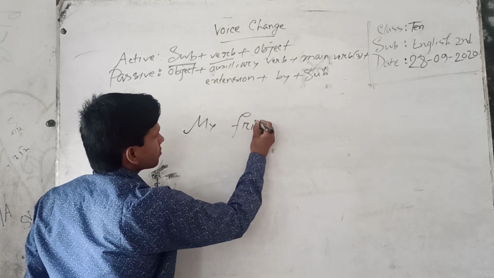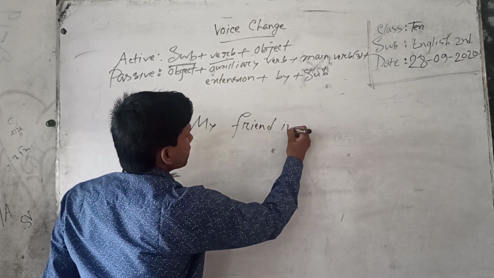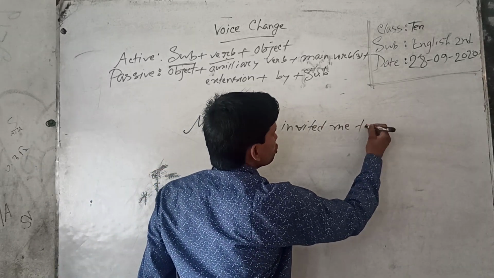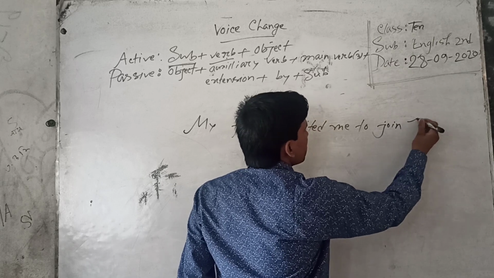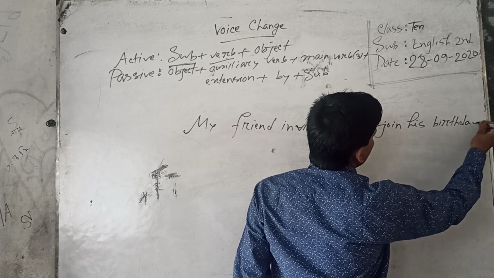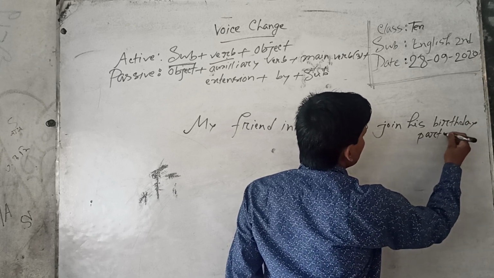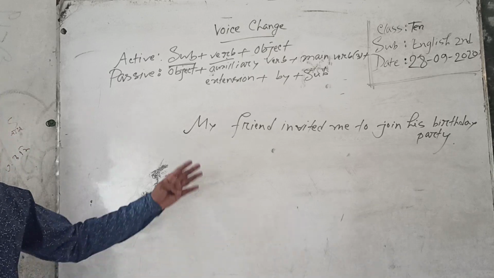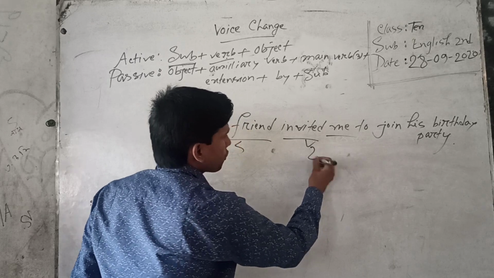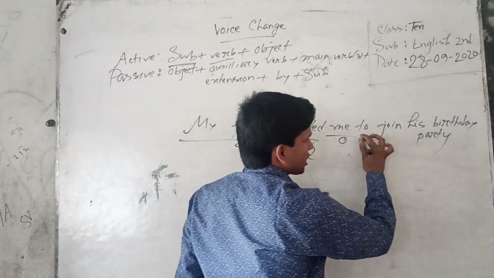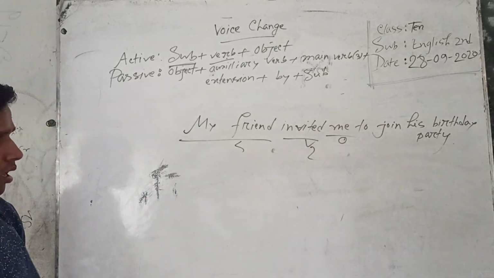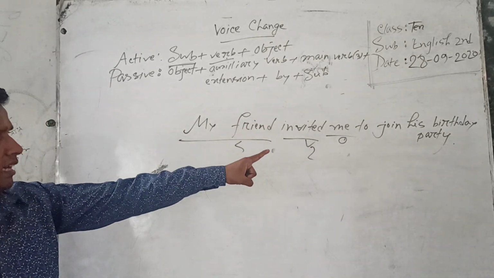My friend invited me to join his birthday party. In this sentence, subject is my friend. It is subject. It is verb. Verb 2. It is object. It is extension, because there is preposition in front of this phrase. So I have decided that it is the extension.